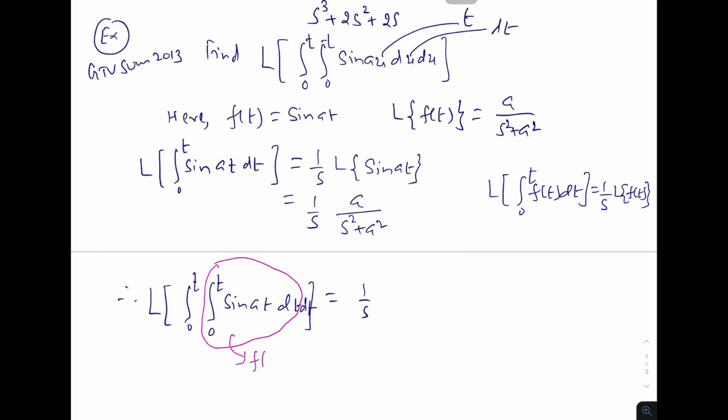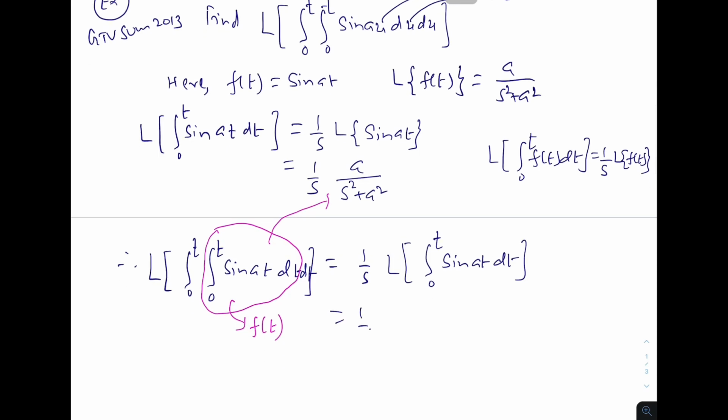This will become our f of t, and its Laplace transformation is here. So the same formula we can use now. 1 upon s Laplace transformation of, if I can write it this way, integration 0 to t sin a t dt.